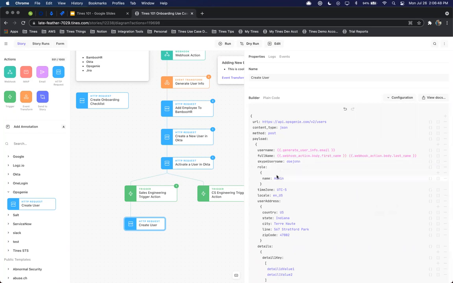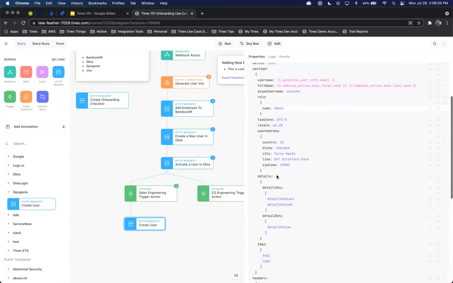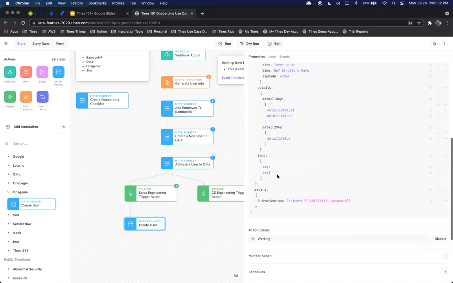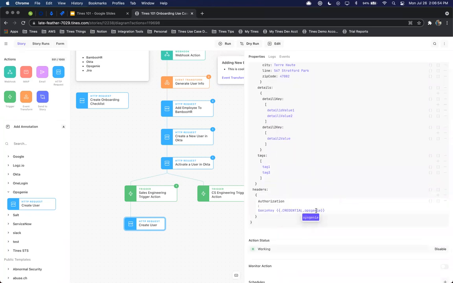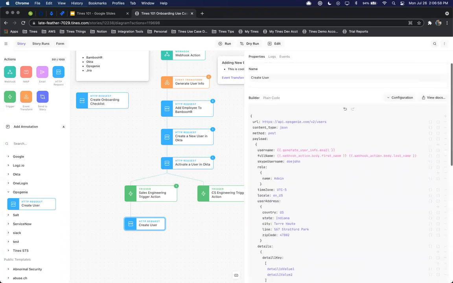We can leave all of these other pieces of information as is for the moment. Then again, just make sure our authorization Genie key is correct, and we already have the endpoint configured, so that's all set for us.